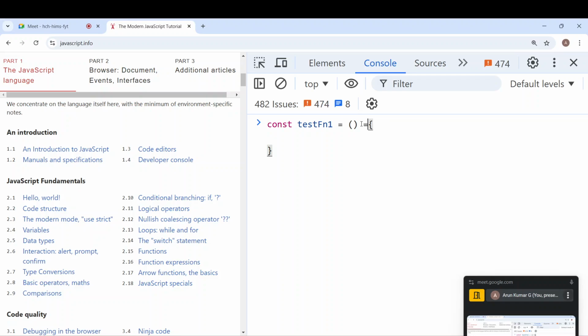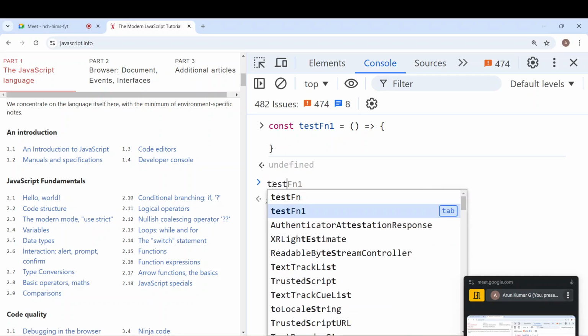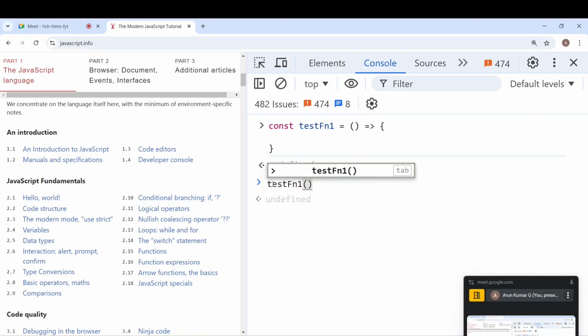What did we do? I'll show you. It was like this. And then I removed that same keyword. We added an arrow between the parenthesis and a curly bracket. And this syntax is called an arrow function. Why? Because we are using an arrow. You understand? So this syntax is also the same, and it's the same way you can invoke the function, even the arrow function.